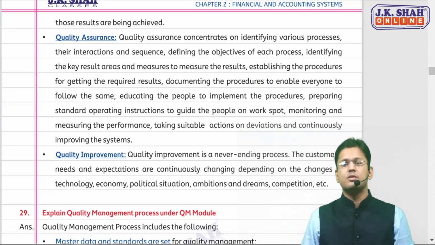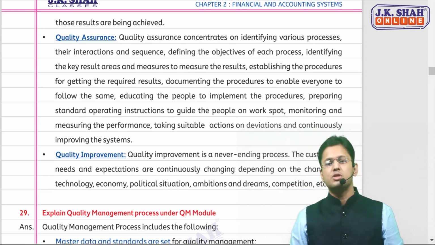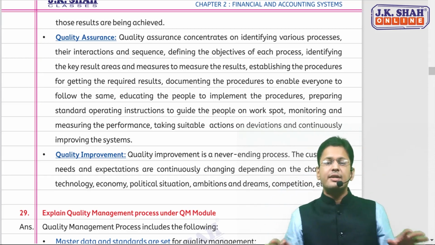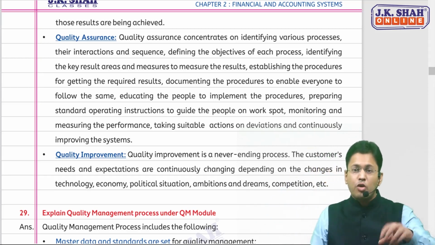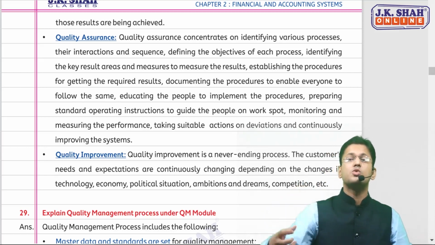Quality assurance ensures that some quality procedure needs to be applied to get that result. Document those procedures. Educate the employees to implement those procedures. Prepare some SOPs, standard guidelines. Monitor regularly. Take actions if there are deviations. Continuously improve. This is quality assurance.